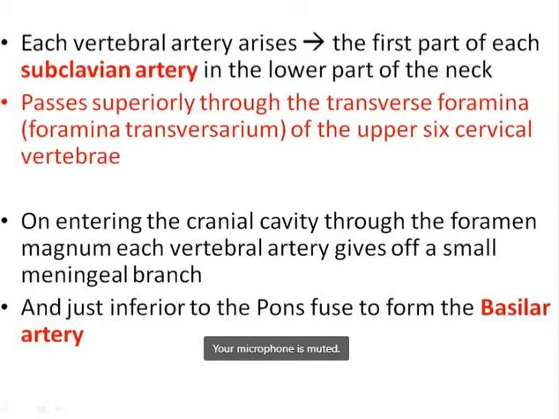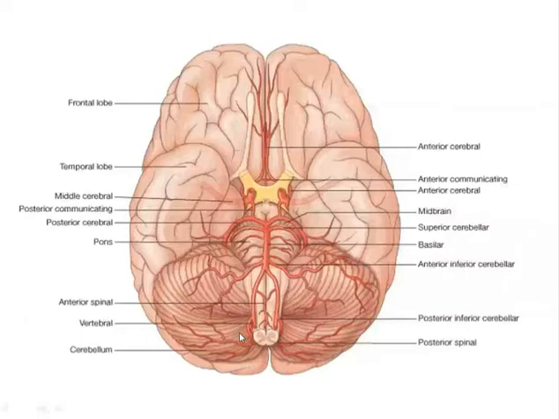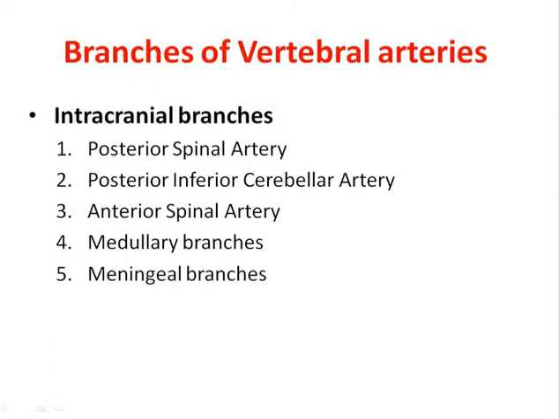So this is the vertebral artery of the right and left side. They unite together in front of the pons to give rise to the basilar artery, and these are the branches from the basilar artery. These are the important intracranial branches from the vertebral artery: the posterior spinal artery, posterior inferior cerebellar artery, anterior spinal artery, medullary branches, and the meningeal branches. These are the branches from the vertebral artery on each side.